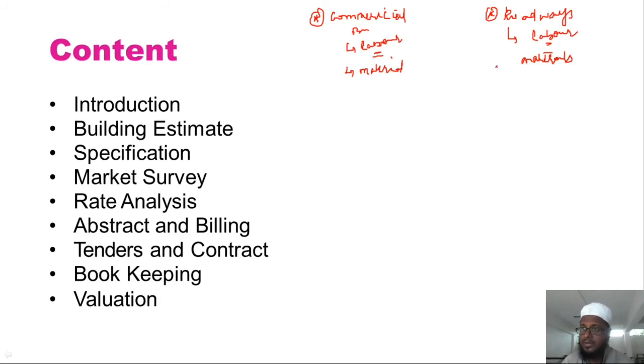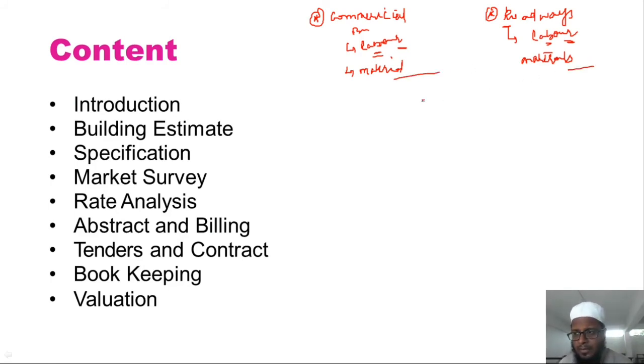We need to shift the materials, the machinery, and the labor from one place to another place, which will cost us more in the case of roadways, whereas in a commercial building, labor and material will be available on the same site, thereby reducing the cost of that particular project. So the cost of labor will be different, and the material cost will be different for roadways.